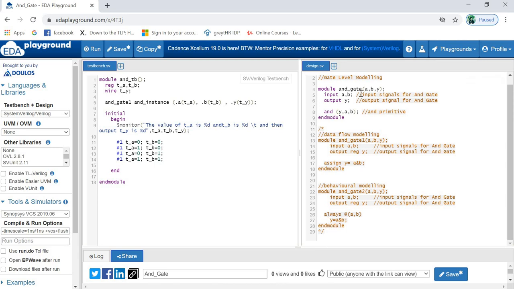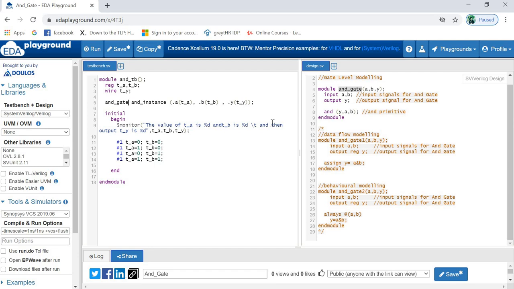What I told you is we are going to write a model gate. I have given that link there, so I'm not going to explain this part. This is a code for gate level modeling, and I have written a few codes for data flow modeling also and for behavioral also. We'll see that part later, but now our focus is this one. Now we have to instantiate this design into the test bench part. This is your design, and this is your test bench. The test bench is basically the same.